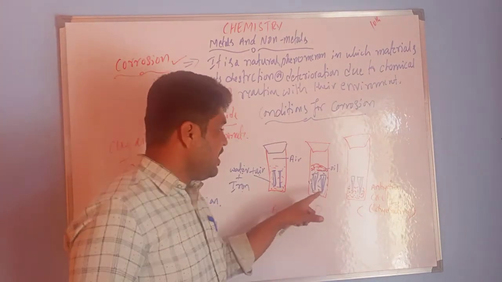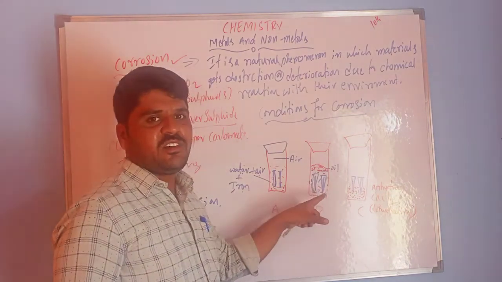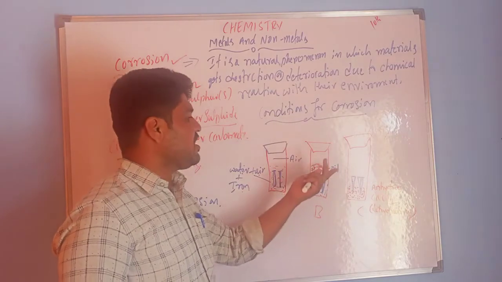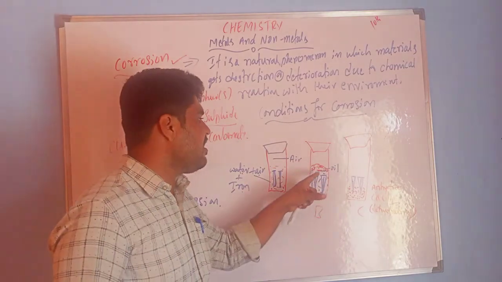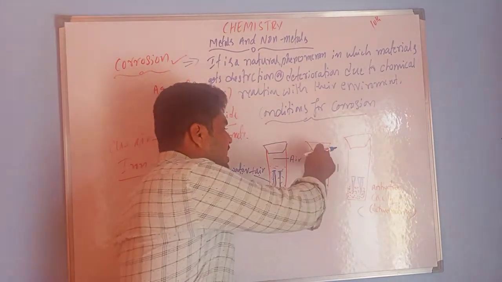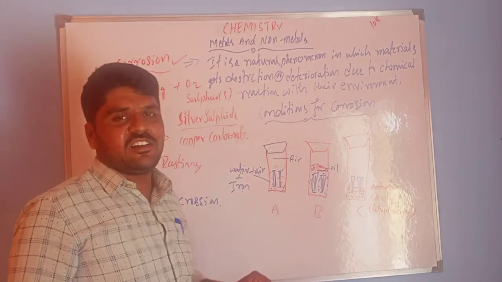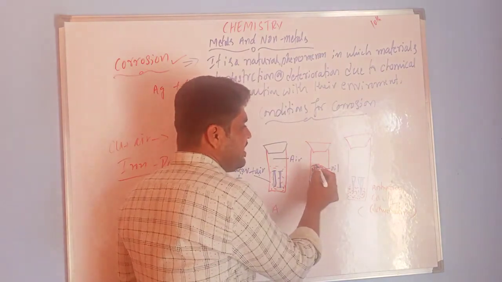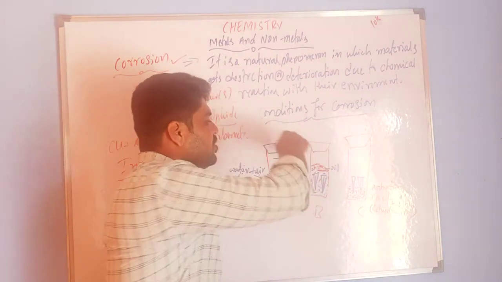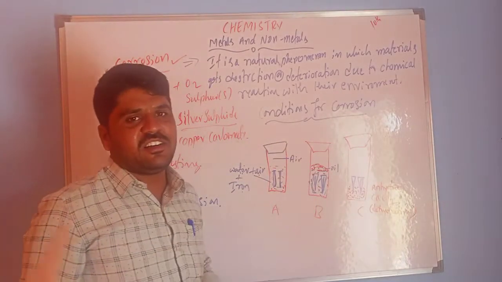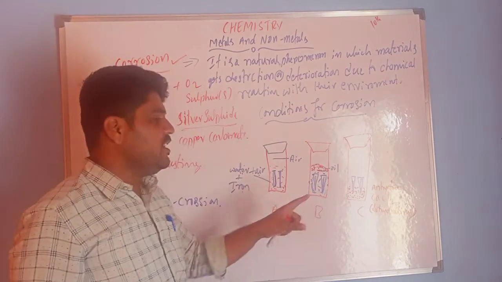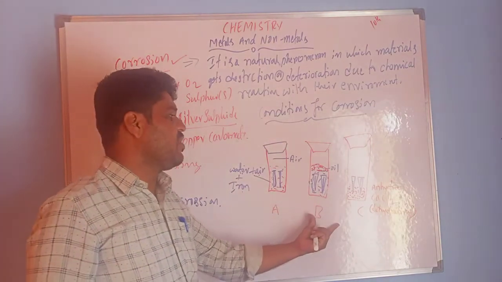In B, water is there, iron nails are there, and above the water, oil is there. This oil does not allow the air to dissolve in this water. That means the oil opposes the air from dissolving in water. That means it prevents the corrosion. In B, we cannot observe the corrosion.